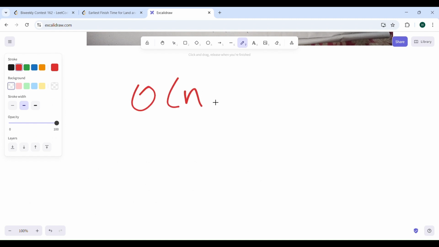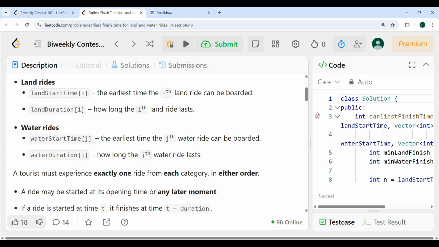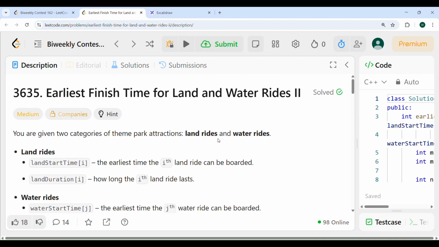You can't write a solution which will work in O(n square), right? So O(n square) will definitely fail. So let's first read the problem statement. You are given two categories of theme park attraction: land rides and water rides.